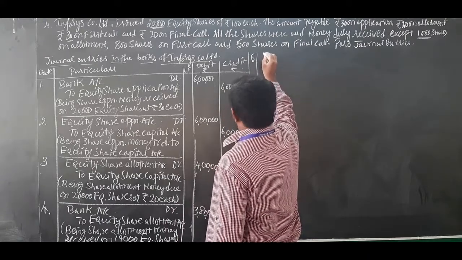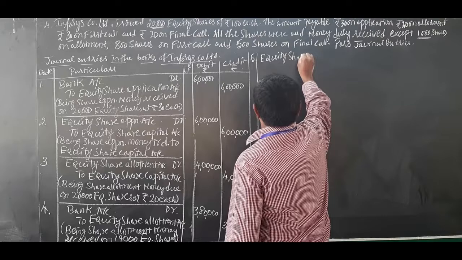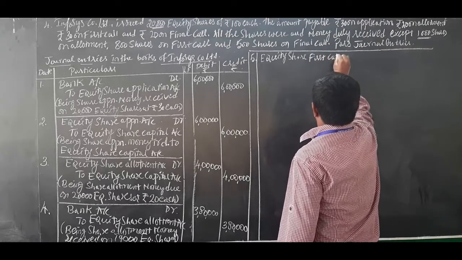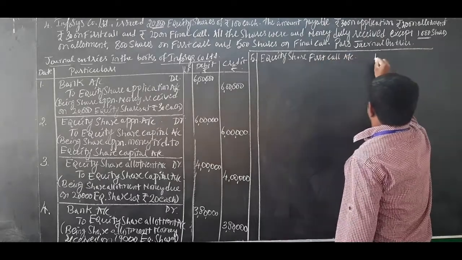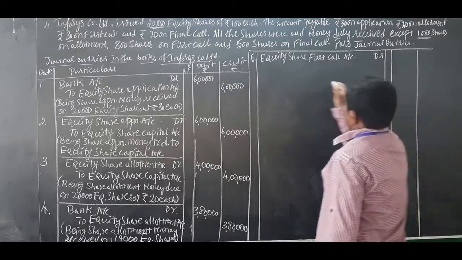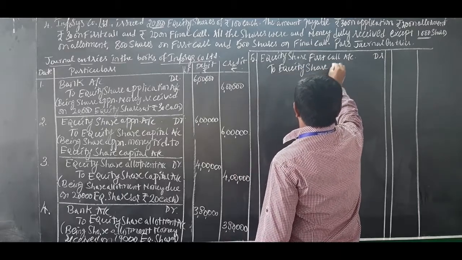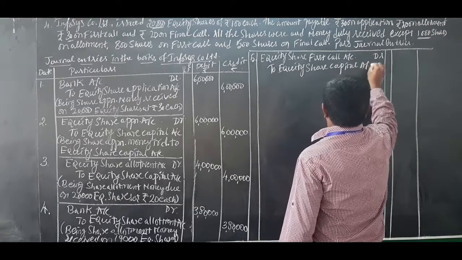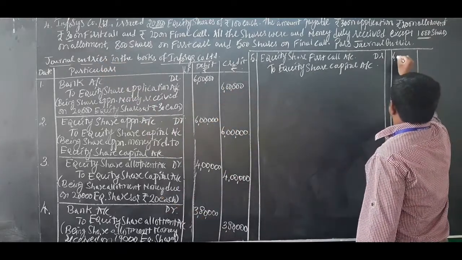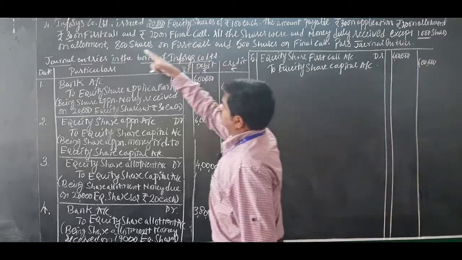Journal entry number 5, when equity share first call is due: equity share first call account debited to equity share capital account. 20,000 into first call 30, 2 3s are 6 lakh debit, 6 lakh credit. 20,000 into 30, 6 lakh.